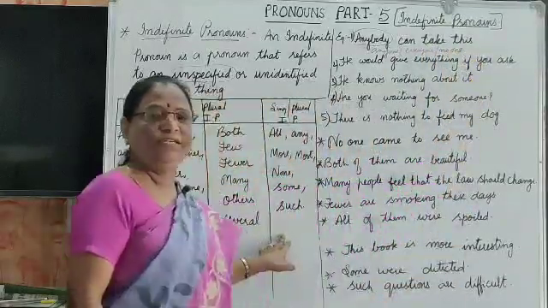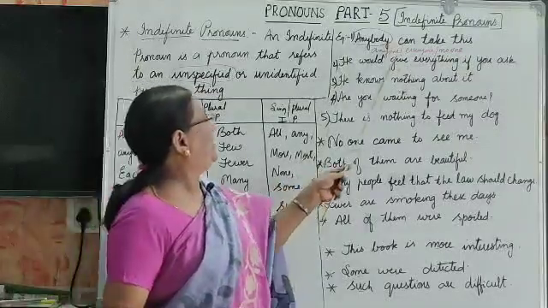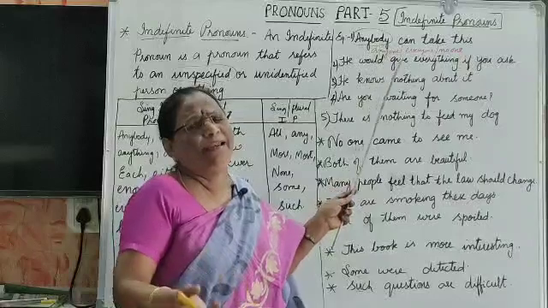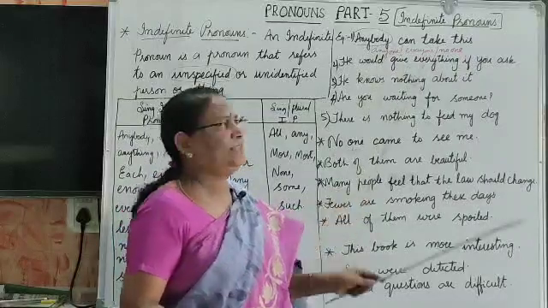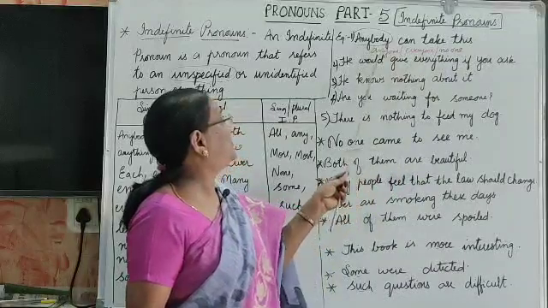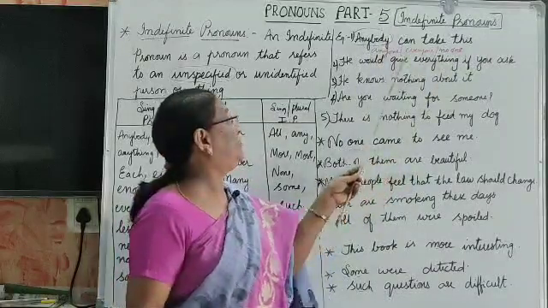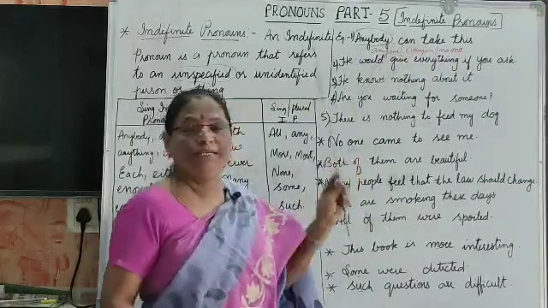We can use the indefinite pronouns here in this sentence. These are the words we can use as indefinite pronouns in a sentence.